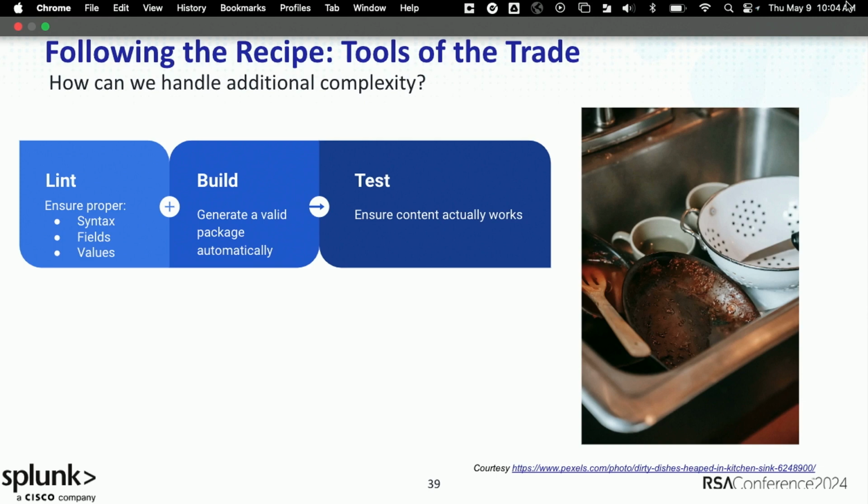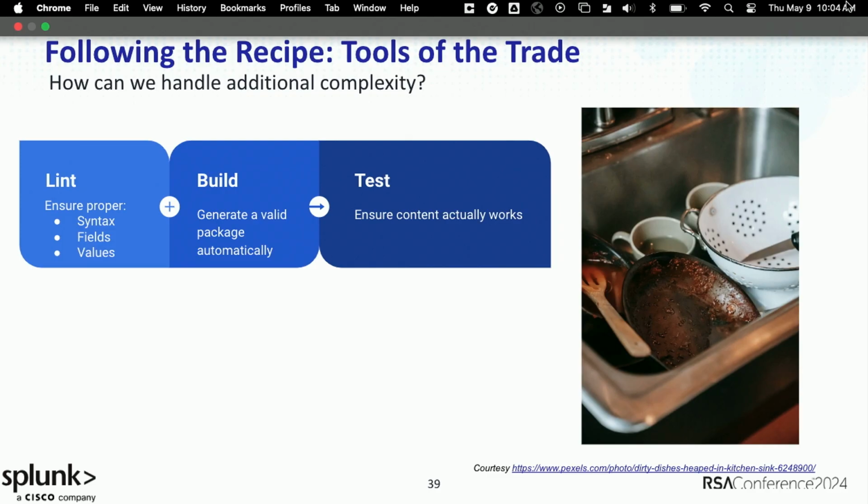So once you've done all those initial checks, which by the way, fail and should fail really, really fast in a matter of seconds and give you immediately actionable feedback so that you can very quickly iterate on your content, let's actually build something that we could deploy in our production environment. In our case, this is either a JSON object or a Splunk app, but having that happen in an automated way is much better than having it happen in a manual way.